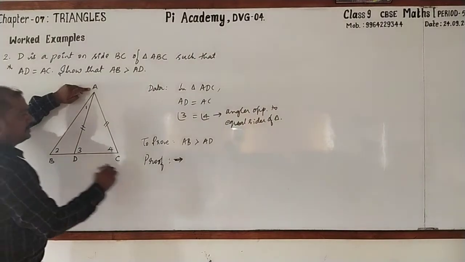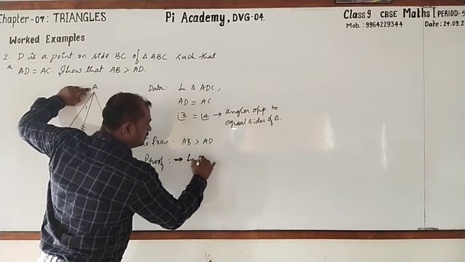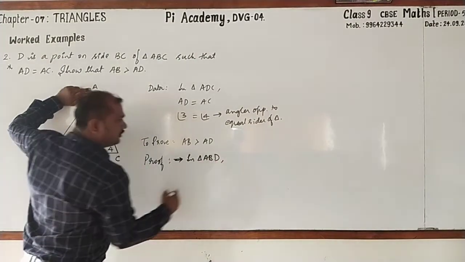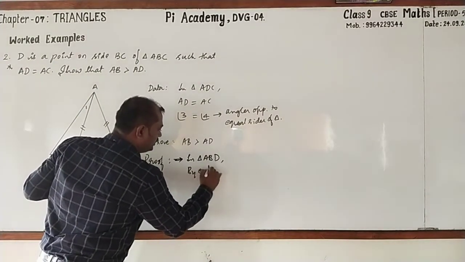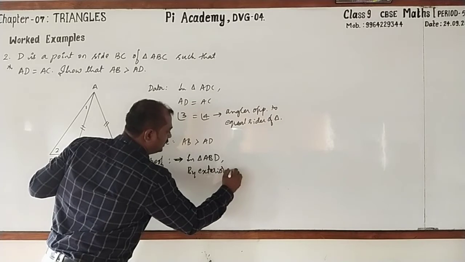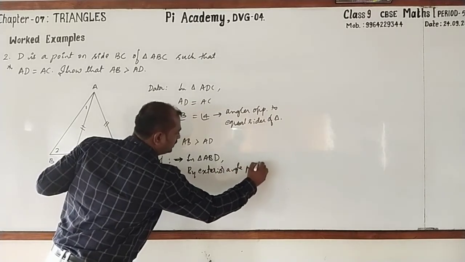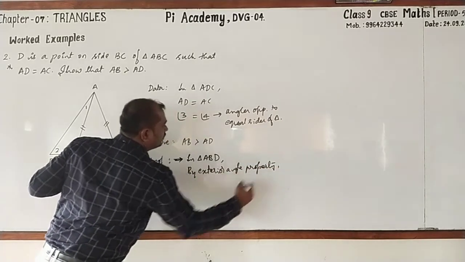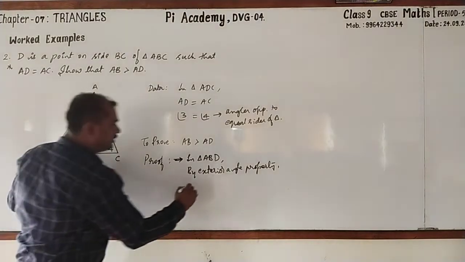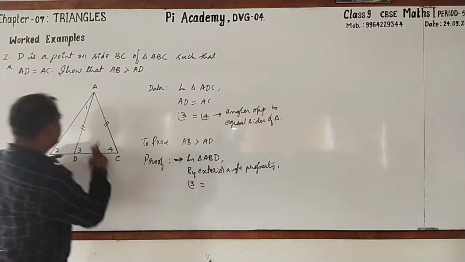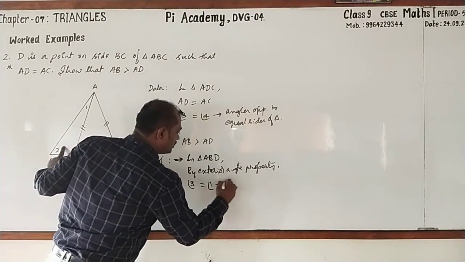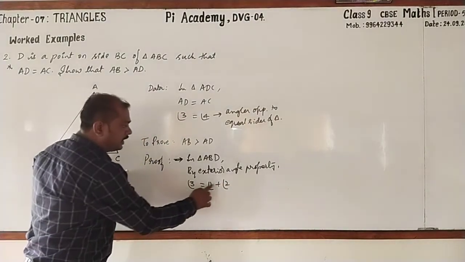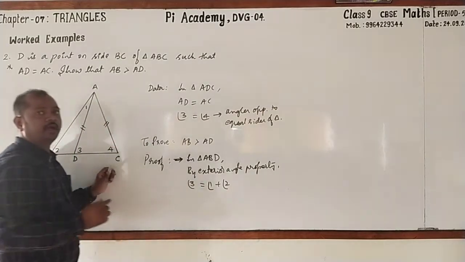Here I take, in triangle ABD, by exterior angle property, we can write angle 3 is equal to angle 1 plus angle 2. See that here angle 1 and angle 2, these are the parts of angle 3.